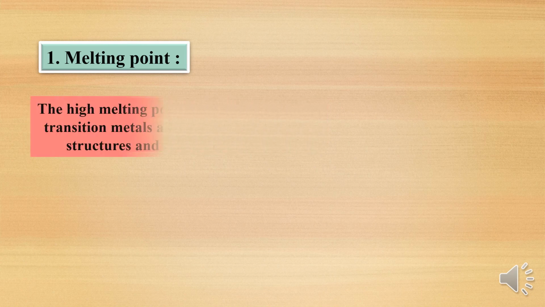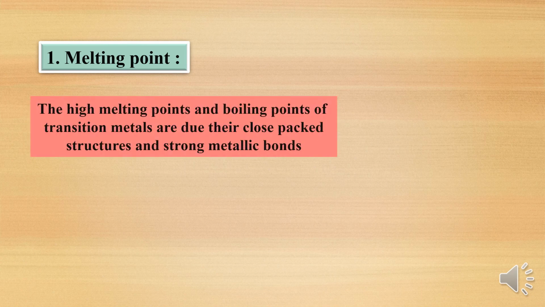The high melting points and boiling points of transition metals are due to their close packed structures and strong metallic bonds. Metals have metallic bonds, and due to the strong metallic bonds and close packed structure, they have very high melting points as well as boiling points.